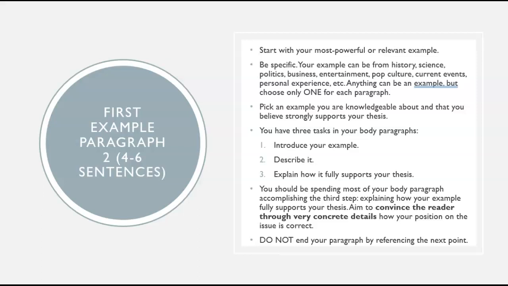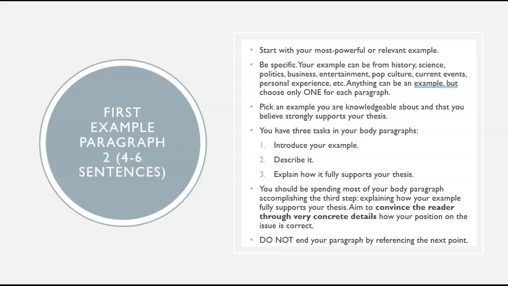Please be sure that you don't assume that your reader is going to understand how your example connects to your argument. Part of your task is being very clear, maybe too clear, if you think about it in conversation with your friends. But for academic writing, the more clear and specific you are, the better. You should spend most of your body paragraph working on explaining how this example supports your thesis. They suggest that you aim to convince your reader through very concrete details. Don't leave anything to generalities or examples. According to the readers, they don't want your paragraph to end by referencing the next point.